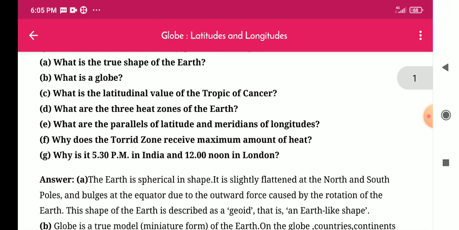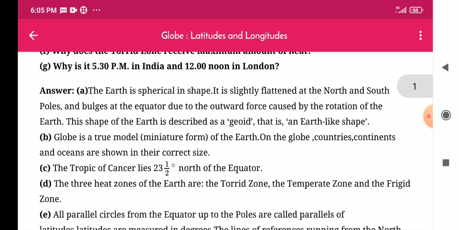C. What is the latitudinal value of the Tropic of Cancer? Answer: The Tropic of Cancer lies 23 1/2 degrees north of the equator.